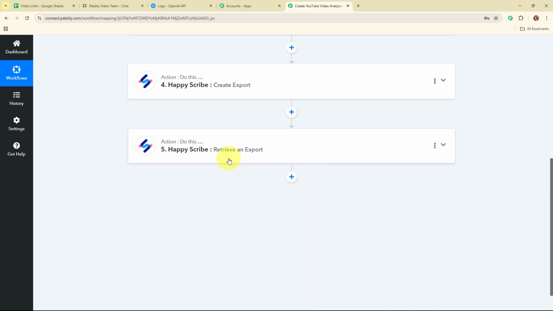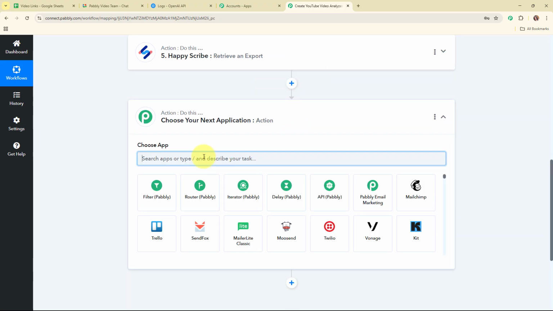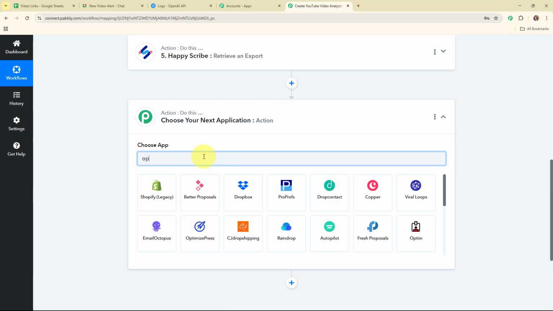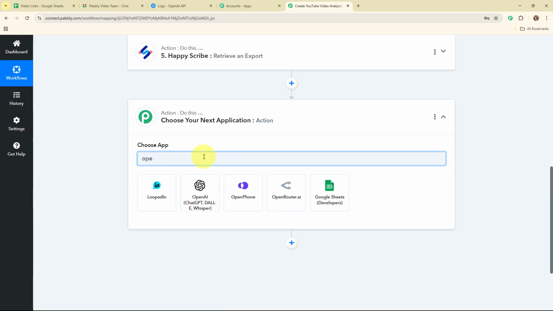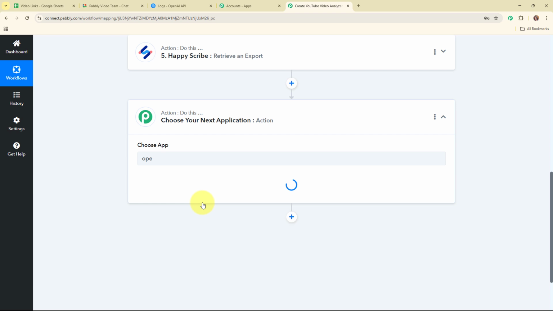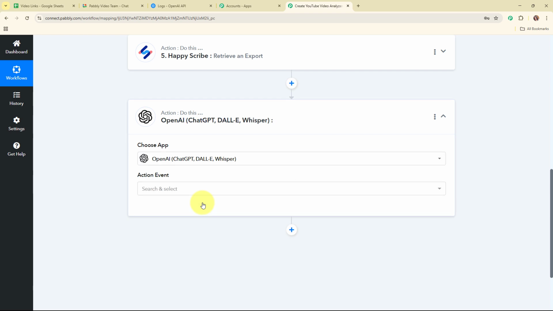So now after retrieving the export, what we are going to do is give this downloadable link to OpenAI to generate a proper analysis for the same. So for that I'm going to add another action step over here, and in this action step I'm going to select my action application as OpenAI. So OpenAI is a company that develops advanced AI tools and models like ChatGPT. People use OpenAI to create content, write code, answer questions, and even generate creative ideas.